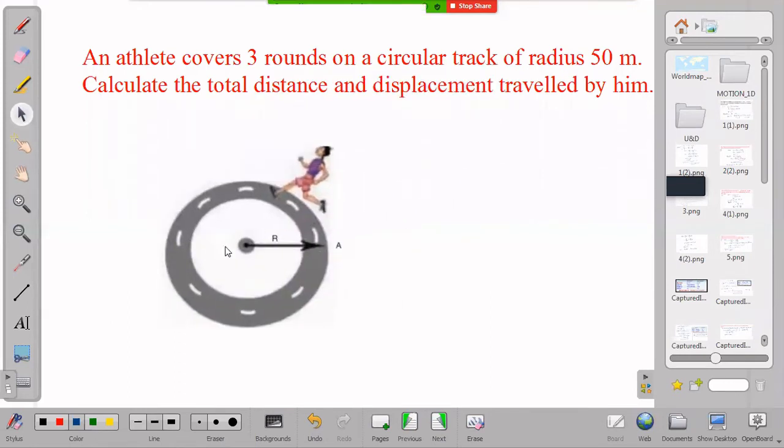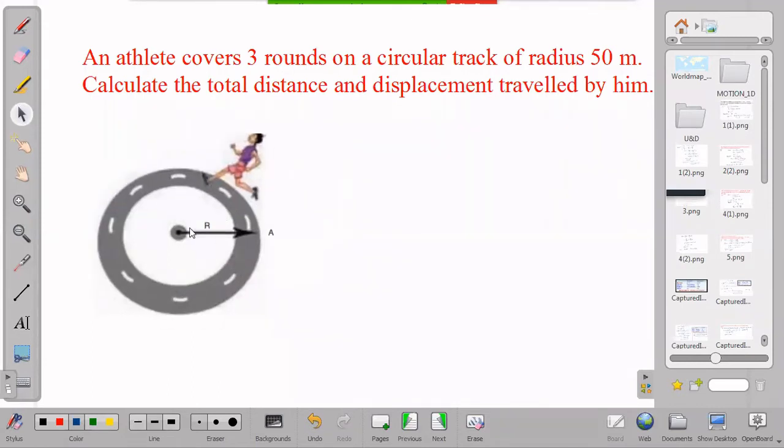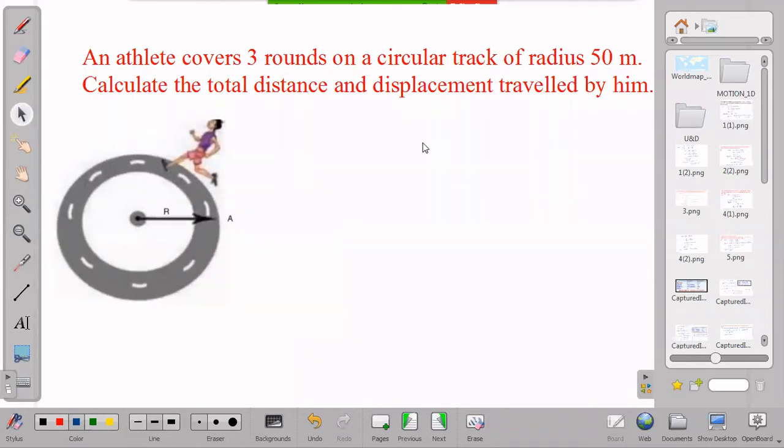The athlete is running in a circular track, and he completed 3 rounds. We have to calculate distance and displacement. For one round, how much distance he will cover, we will try to find.